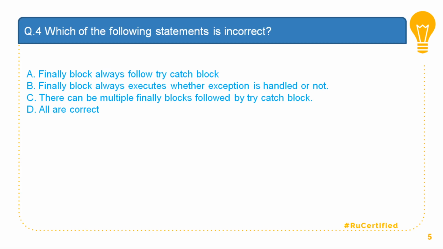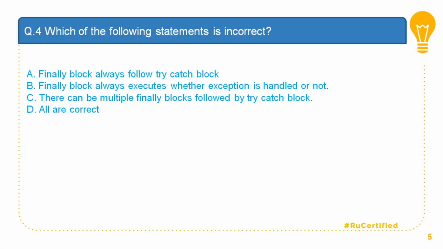Option B says that the finally block always follows the try catch block, which is correct because finally will come after try and catch only. The finally block always executes whether the exception is handled or not. That's what we proved in question number 1, which is correct. Option C says there can be multiple finally blocks followed by a try catch block. Now remember, one try block can be connected with one finally block.